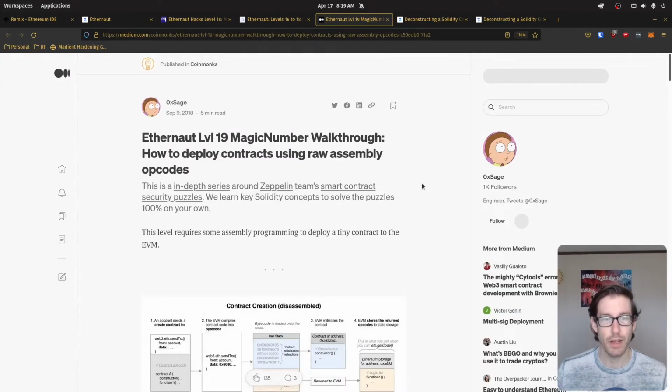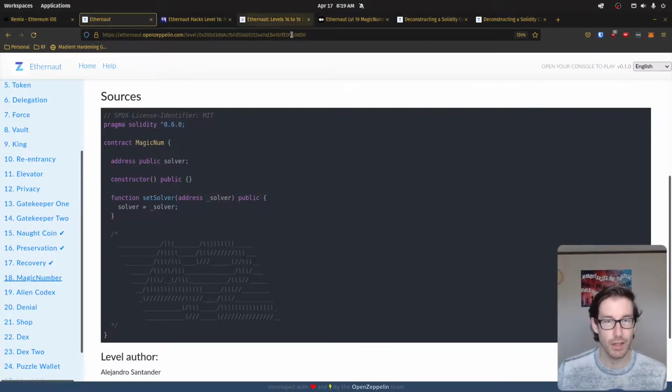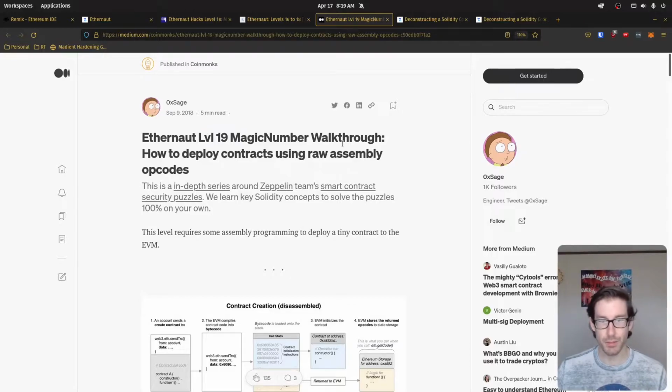So here you can see that this is actually level 19 for them because they did it so long ago in 2018. And you can see for us it's actually level 18. So we must have skipped a level, or the levels must have been removed as time has evolved.